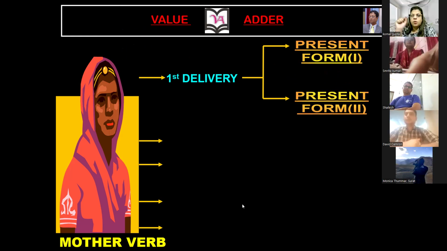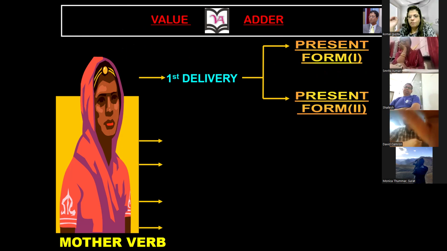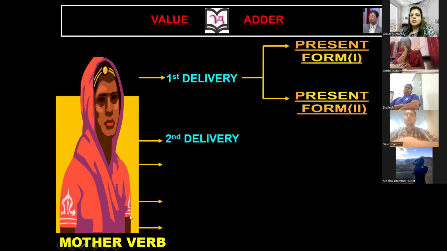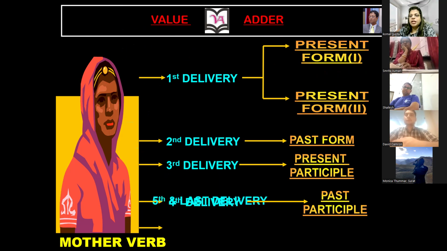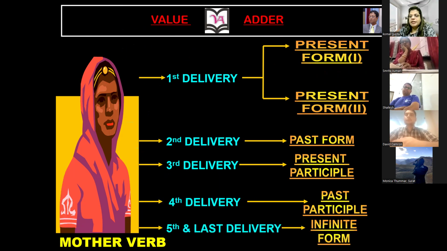Now, there is a lady and the lady delivers kids. In the first delivery, she delivers present form 1, present form 2. In the second delivery, she delivers past form. In the third delivery, she delivers present participle. In the fourth delivery, she delivers past participle. And in the fifth and last delivery, she delivers the infinitive form.